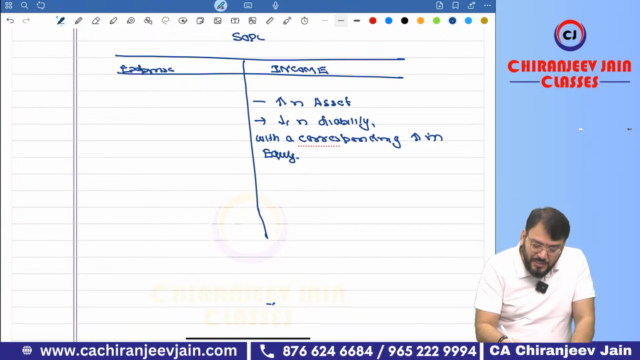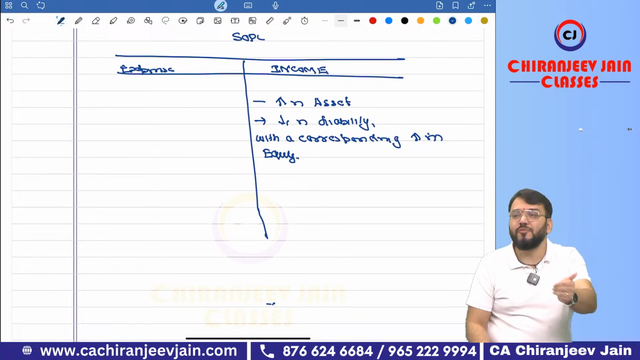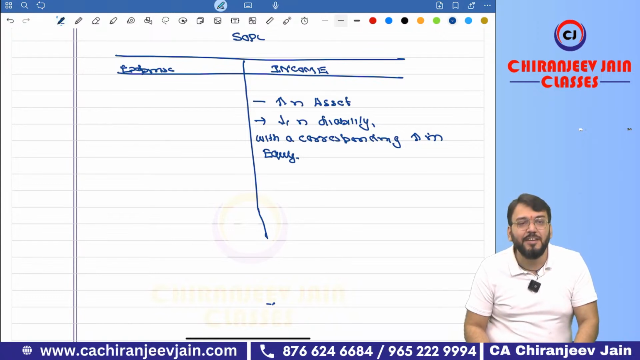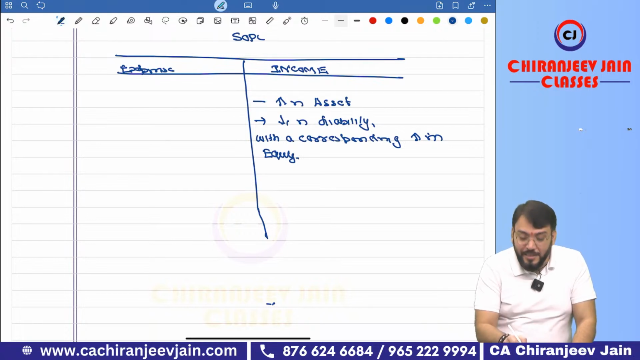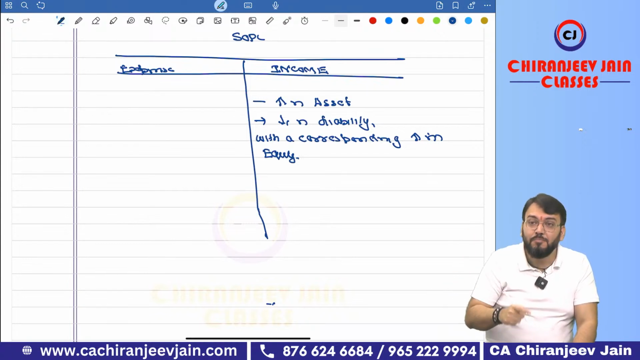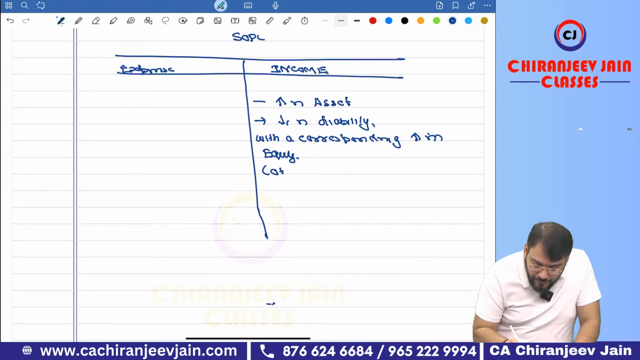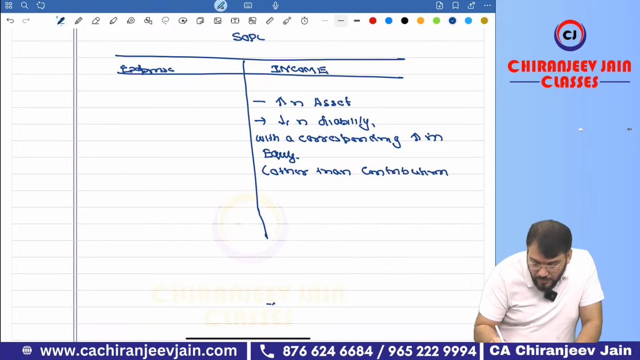Correct? But in this, one transaction will fail. For example, just try to understand, you receive a contribution from the owner. What is the journal entry? Cash account debit, to capital. Increase in asset or not? But that is not an income. The increase in asset and your capital is equity. So is this meaning satisfied or not? But contribution from the owner is not income. Therefore, they have written other than contribution from equity holders.